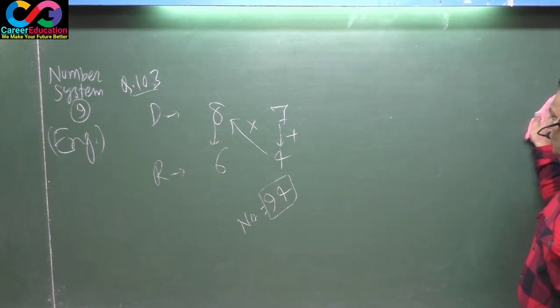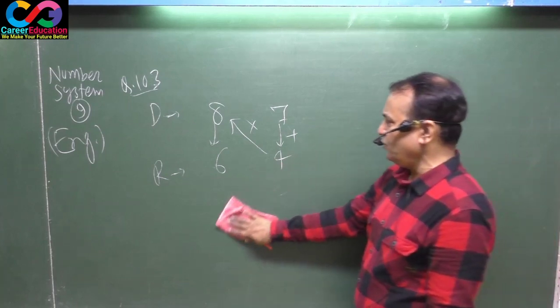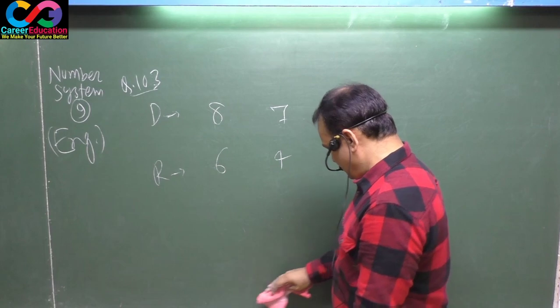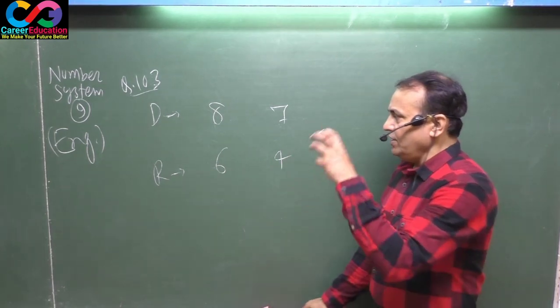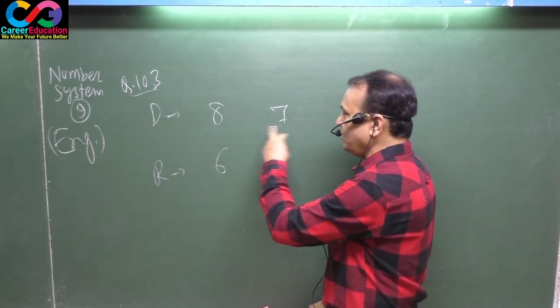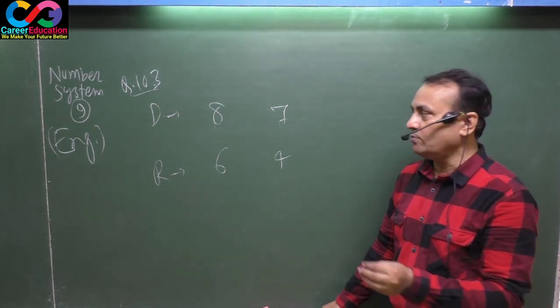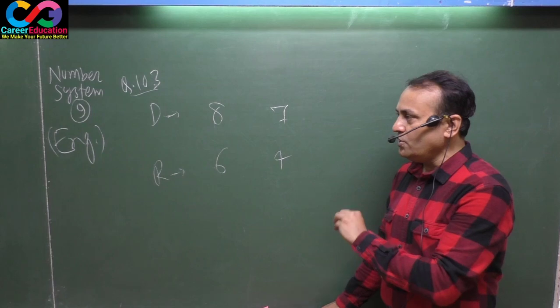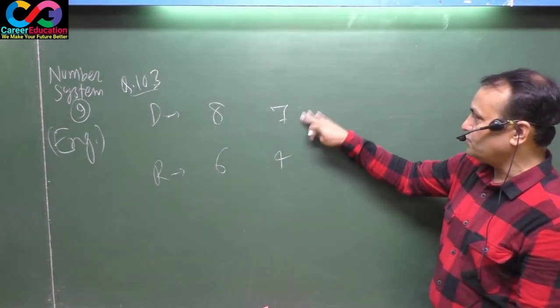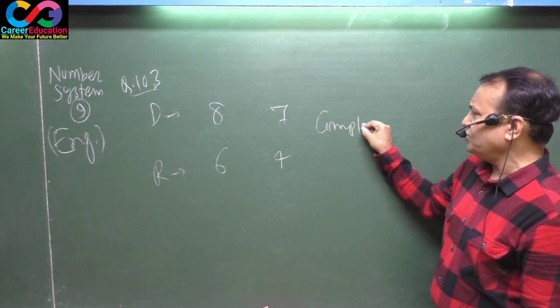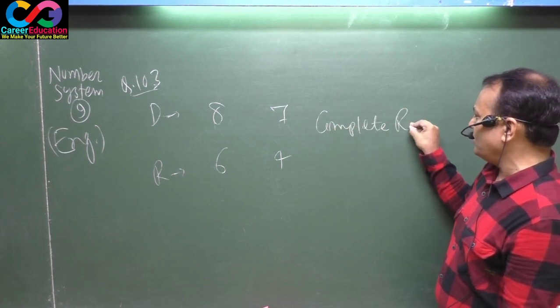But you have to use a formula that is called the tricky approach for such type of questions. See here, whenever the question says, if a number is successively divided by 8 and 7, the remainders are 6 and 4 respectively, and the same number must be divided by the product of divisor 1 and divisor 2, certainly you use this formula in order to get the final remainder. This is called the complete remainder.